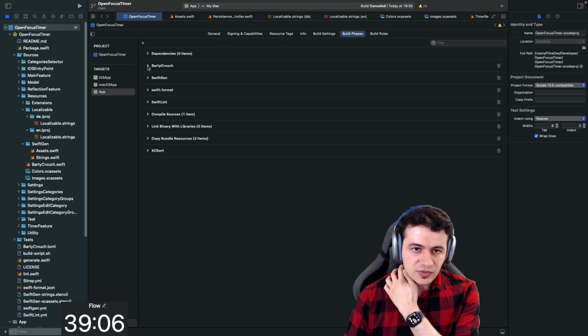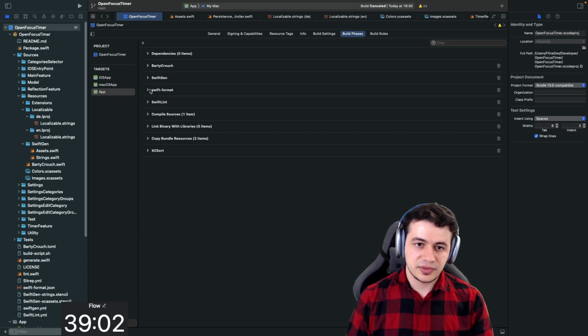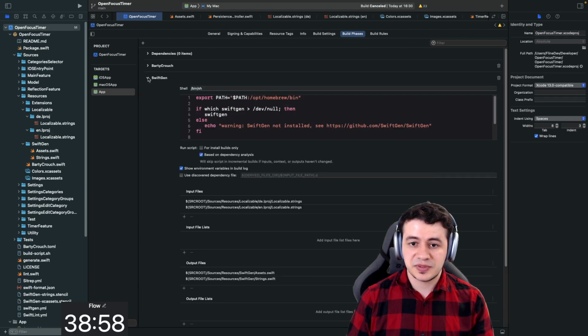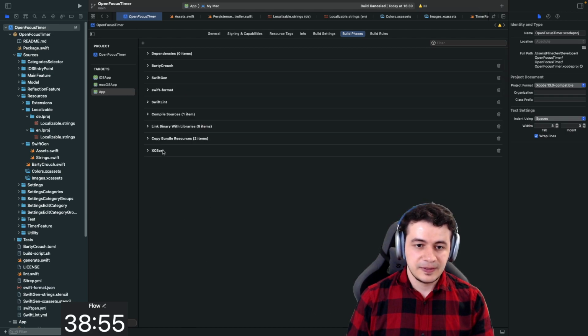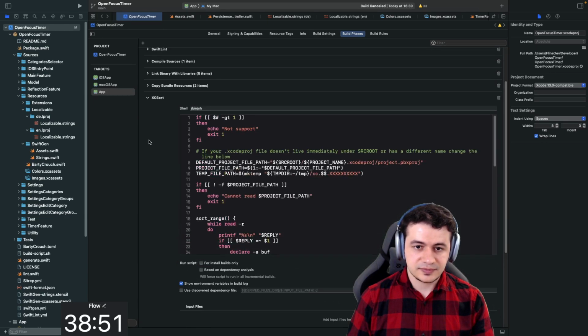Just like body crouch, it's also really fast. SwiftGen also really fast, with format, I think also, they are all really fast, but on SwiftGen we can specify what files are needed. Xcode likewise should always run.